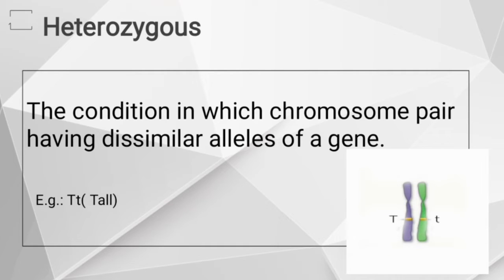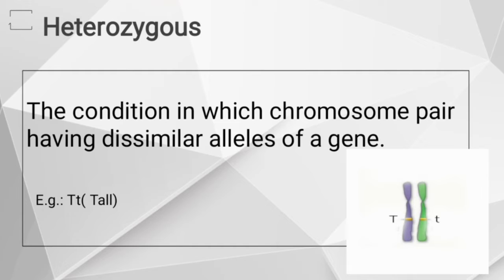Next is the heterozygous condition. Hetero means dissimilar, different; zygous means pair. Here the homologous chromosomes have dissimilar alleles of a gene.